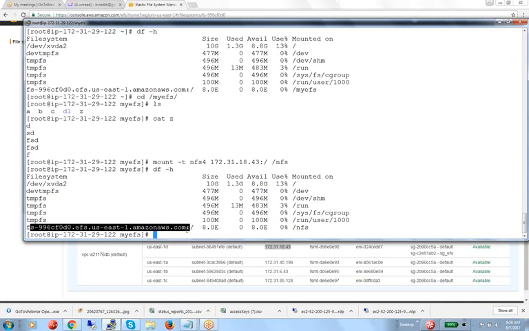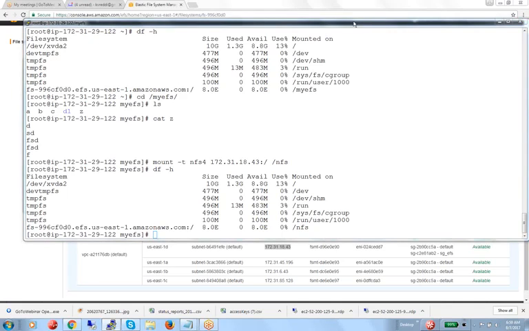To make this permanent, we need to add it into the fstab. If you add this into the fstab, then it will always be there. That is one more important point. Even if the server is down or rebooted, you will find the same thing. That is the most important. If anyone has any questions, let me know.